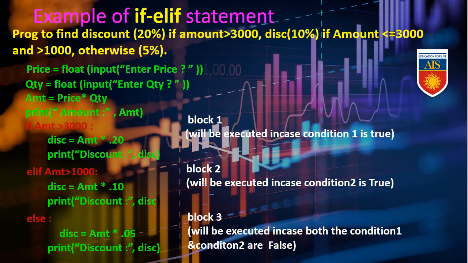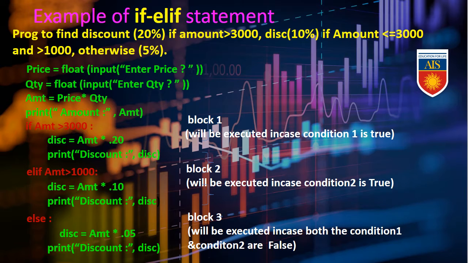If amount > 3000, discount = amount * 0.20, that means 20%. Then the print statement for discount. Elif amount > 1000, then discount = amount * 0.10, that means 10%. Then print discount. Else discount = amount * 0.05, and the print discount statement.